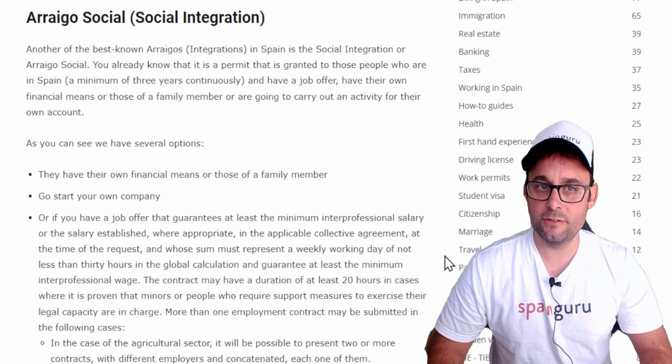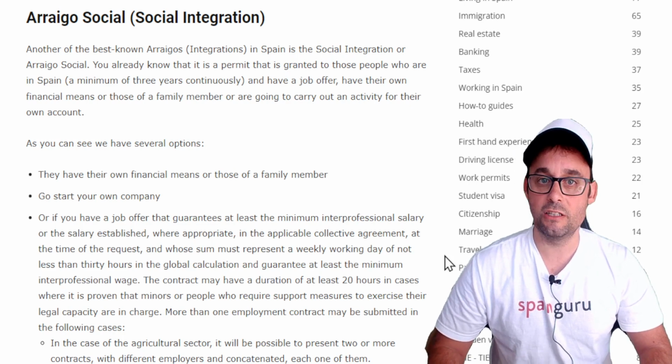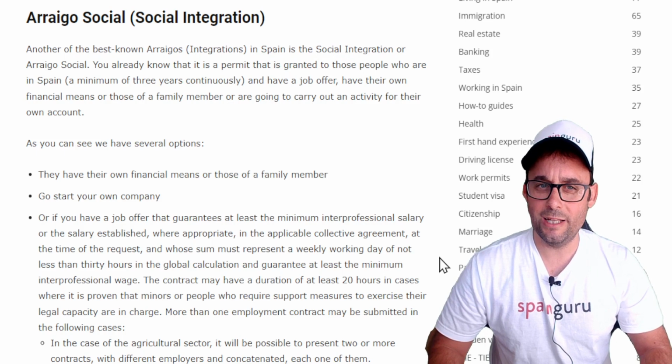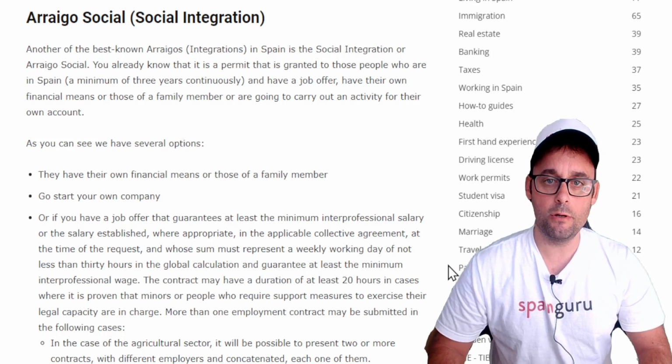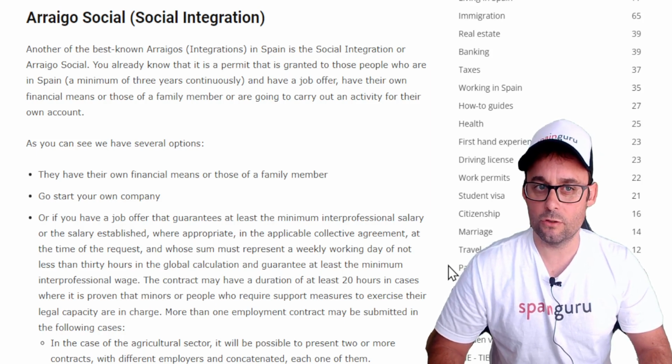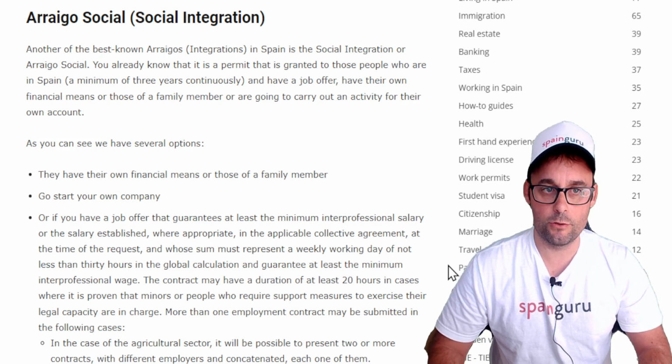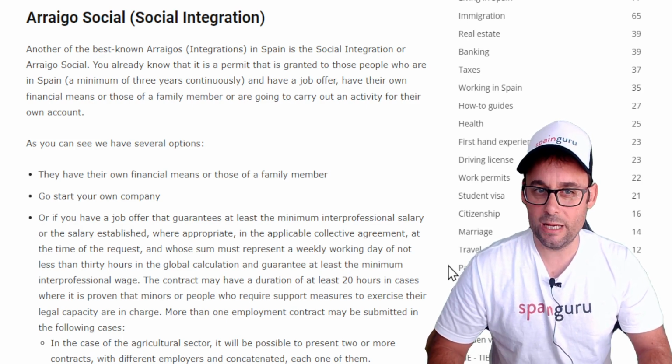Another of the best known arraigos in Spain is the social integration, or arraigo social. You already know that it is a permit that is granted to those people who are in Spain a minimum of 3 years continuously and have a job offer, have their own financial means or those of a family member, or are going to carry out an activity for their own account. As you can see, we have several options.